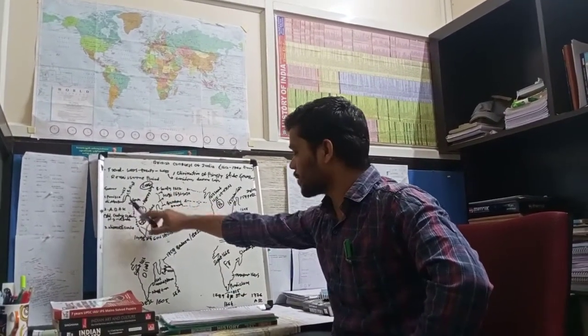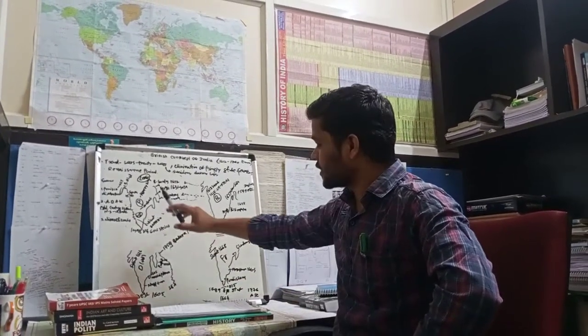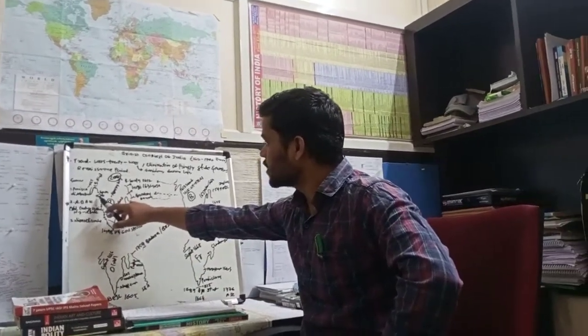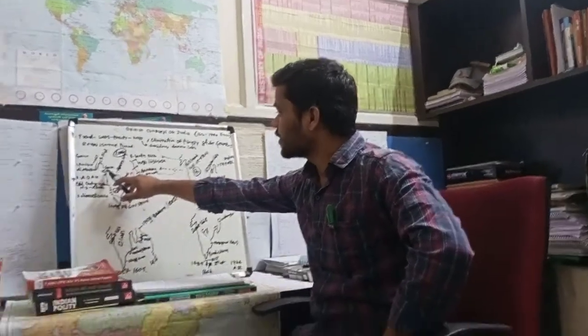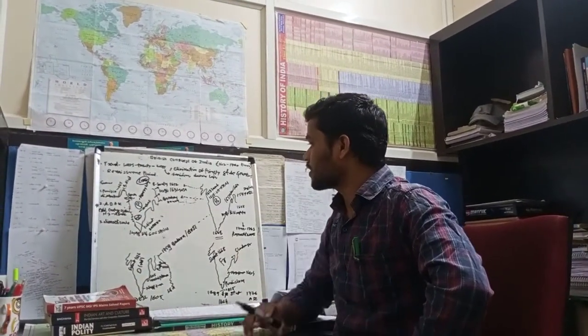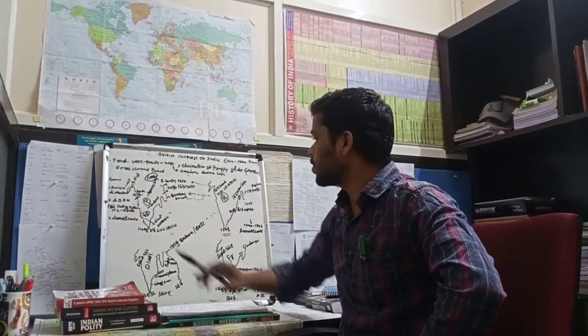The first governor, Francisco de Almeida, came to India. Francisco de Almeida occupied Gujarat in 1510. He started a factory in Gujarat, and he started a factory in Goa.